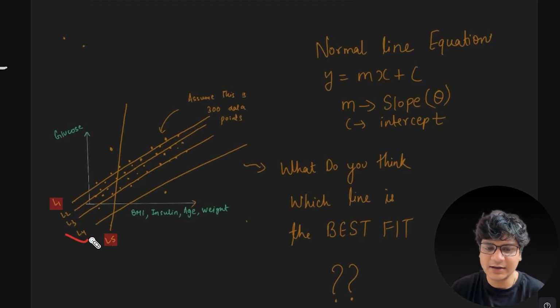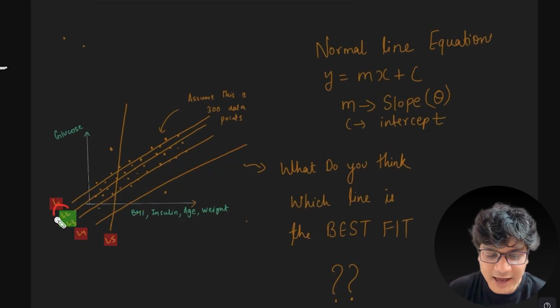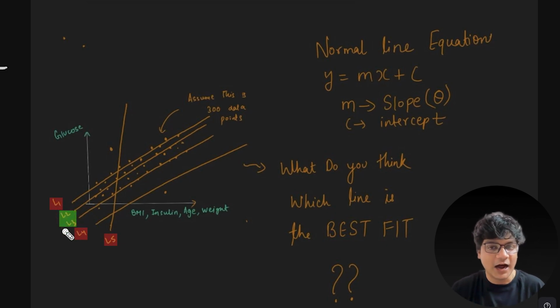Then what about line number 4? Nah, line number 4 is also very bad, right? Because it is not touching all the points either. So I come to the conclusion that maybe line number 2 and line number 3 are my best fit, right? How do I come to that conclusion? By watching the diagram itself, right?